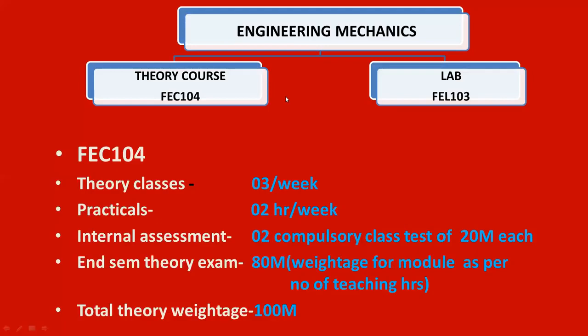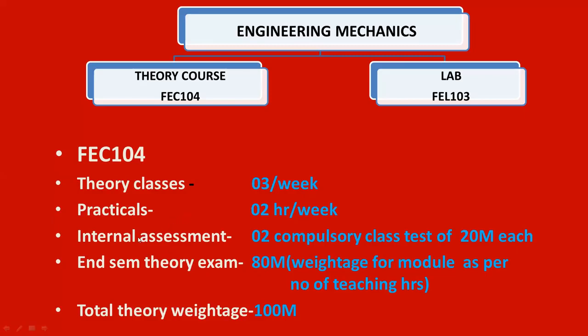So the course structure: your engineering mechanics subject is divided into a theory course and your lab, that is the practical. The theory course has the course code FEC 104, and for the laboratory, the course code is FEL, L is for the lab, it is 103. Okay. So for the course FEC 104, we have 3 theory classes per week. Then practical is 2 hours per week for each batch.